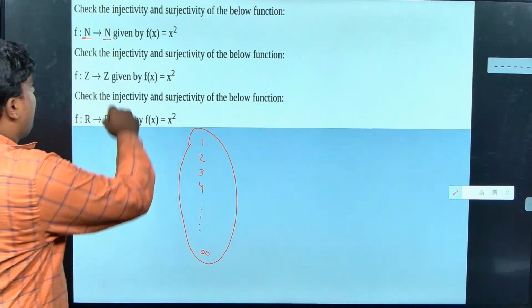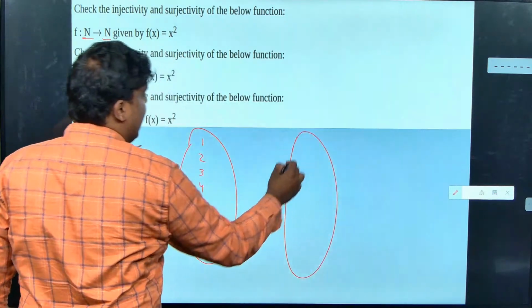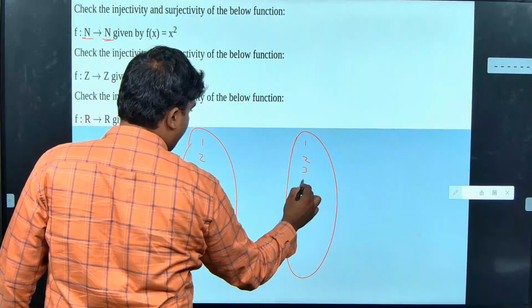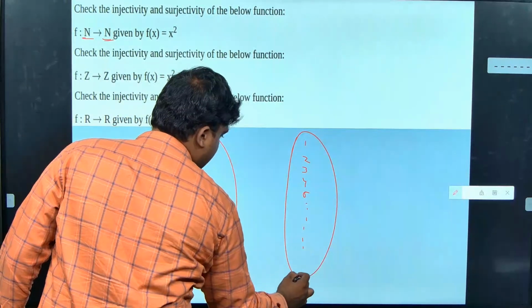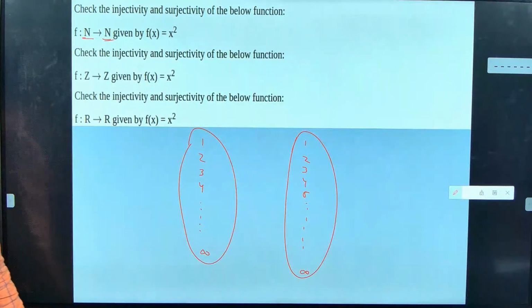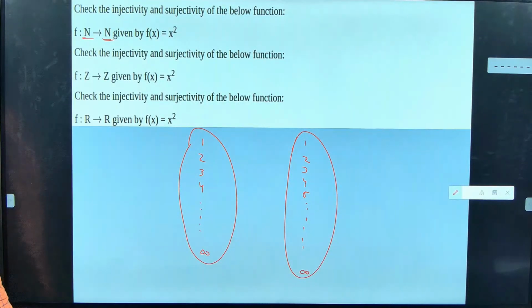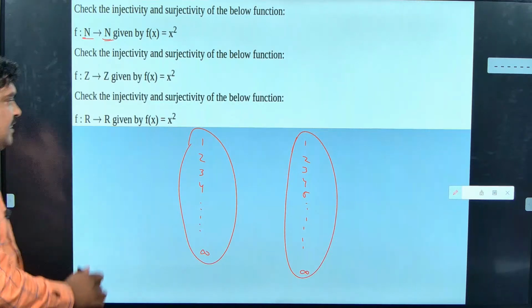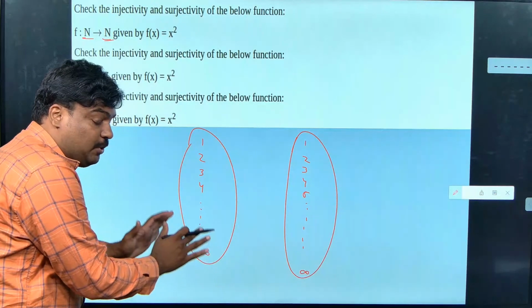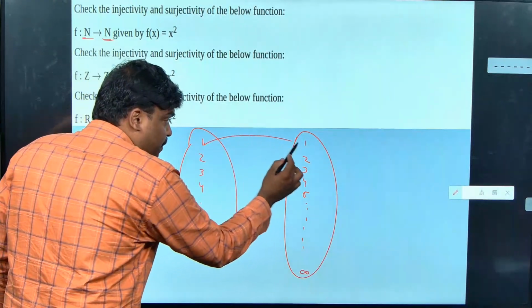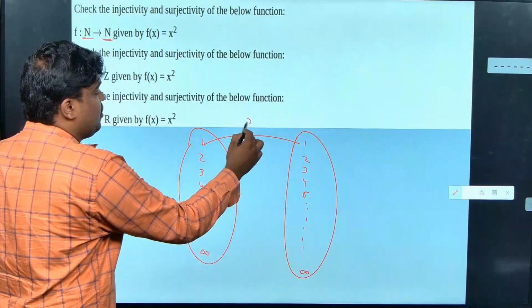Okay, and what I am going to have here, once again, is the natural numbers: 1 2 3 4 5 dot dot dot to infinity. The answer is one-to-one but not onto. Yes, of course. But we have to say how to mention it, right? I'll do that. Wait. I am also drawing this to make you understand. Definitely 1 will have an input to output one-to-one, because it's x square, correct?